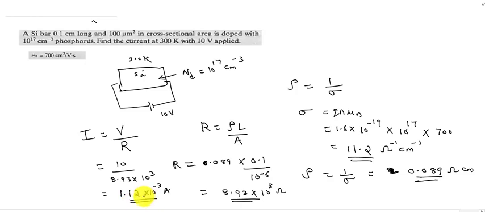So this is the value for current. Okay, thank you.